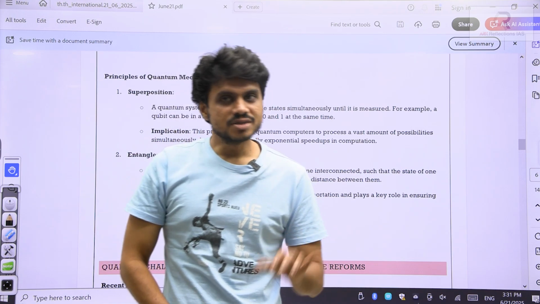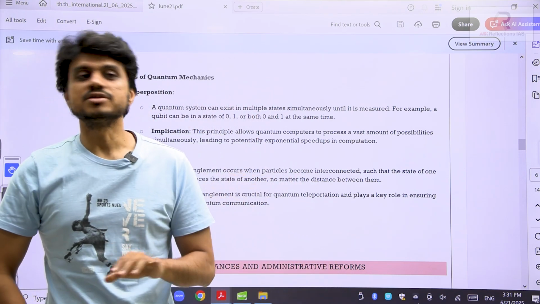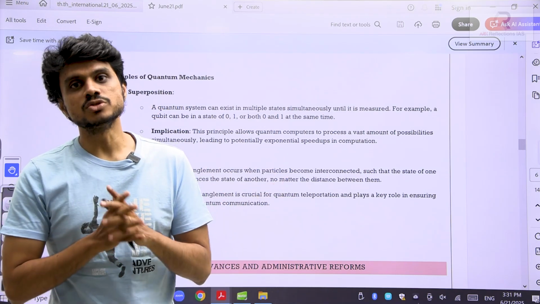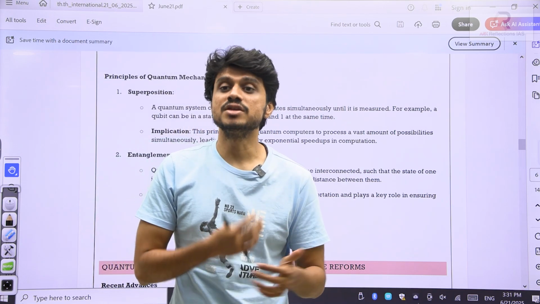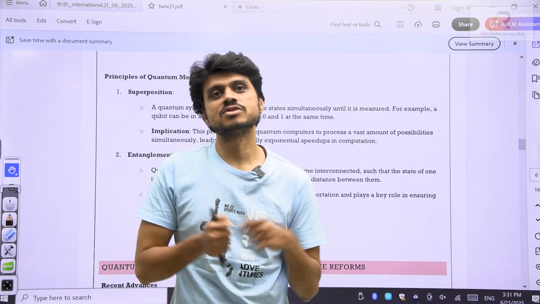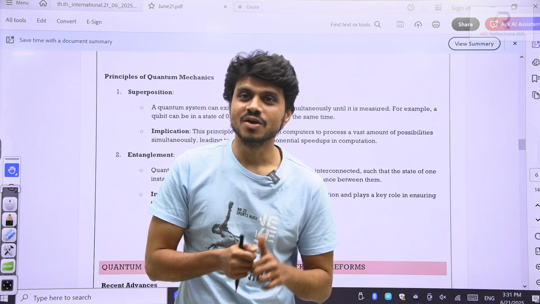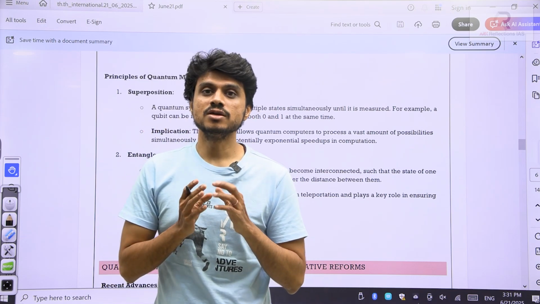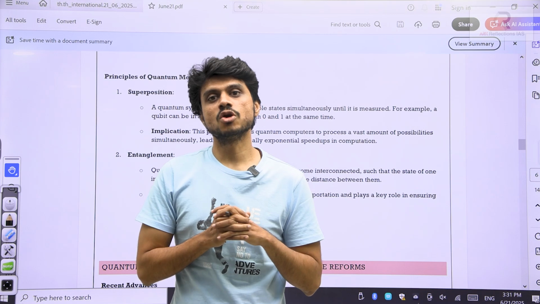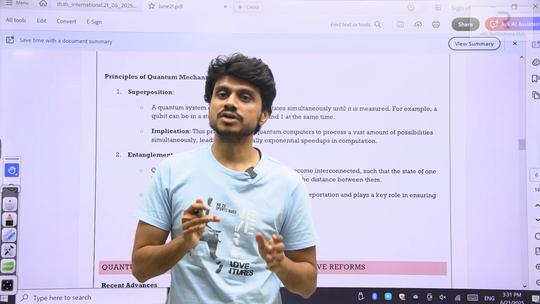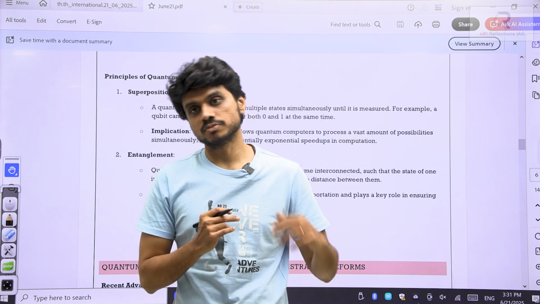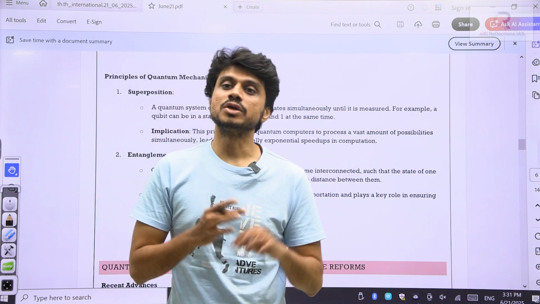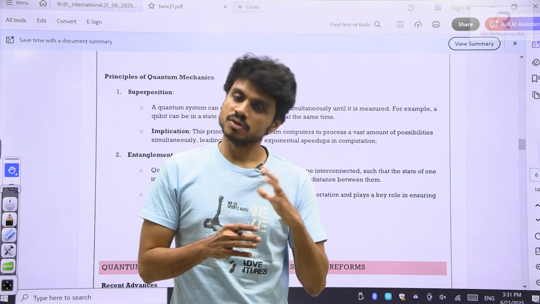DRDO has recently done some research on quantum communication along with the IITs, and they have come up with new encryption technologies. With these quantum technologies, our communications will be very secure. Do not think of communication like general WhatsApp messages. At the national scale in India, we need very accurate information. There should not be any data loss or theft. There should be data integrity. What if terrorists get access to our information, or Pakistan gets access to it? In this way, quantum computing can be very helpful.